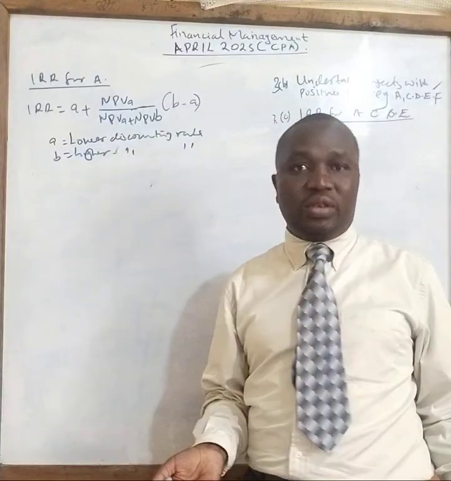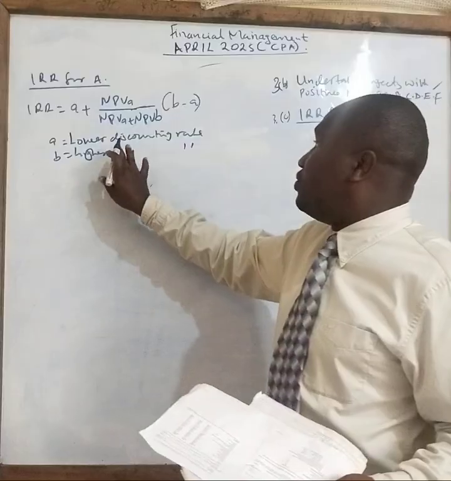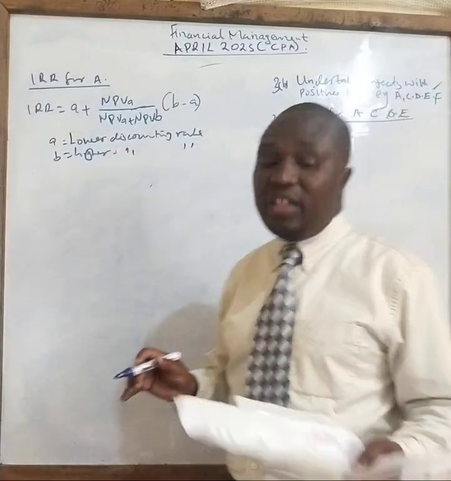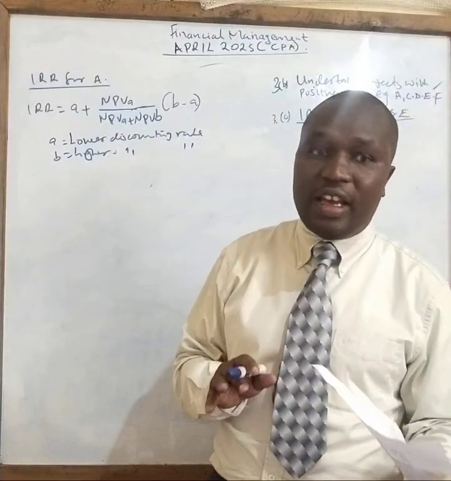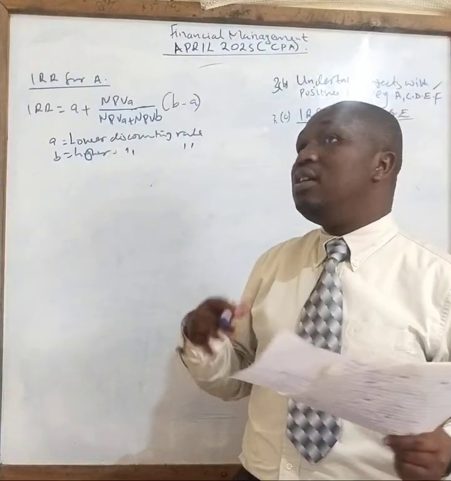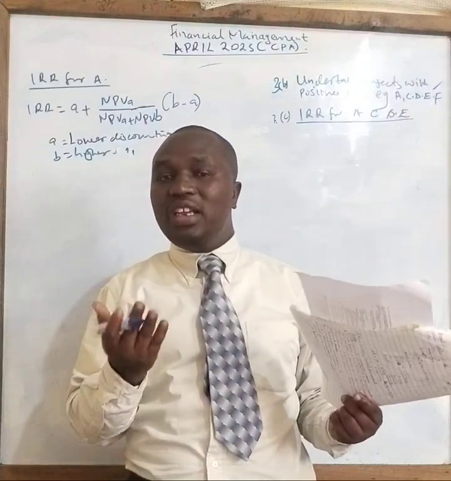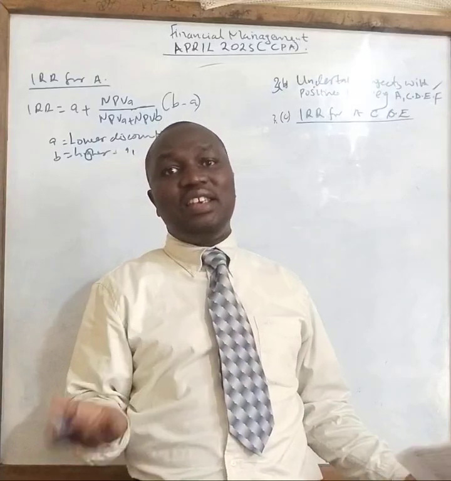And how do we go about it? Your work is very, very simple. I normally tell my students that in this question, the IRR given is 12% on the lower side. If you try another one like 15%, that is very small, you might still get a positive figure. So you double the lower IRR. That is the secret.